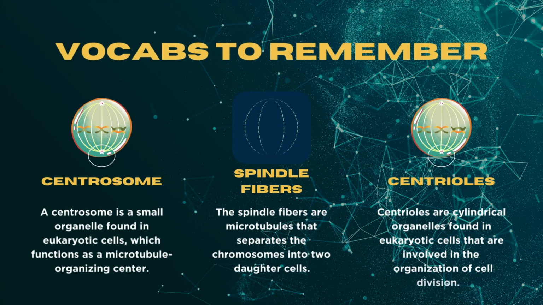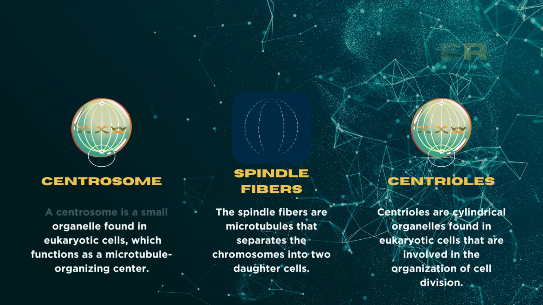A centrosome is a small organelle found in eukaryotic cells, which functions as a microtubule organizing center. The spindle fibers are microtubules that separate the chromosomes into two daughter cells. Centrioles are cylindrical organelles found in eukaryotic cells that are involved in the organization of cell division.